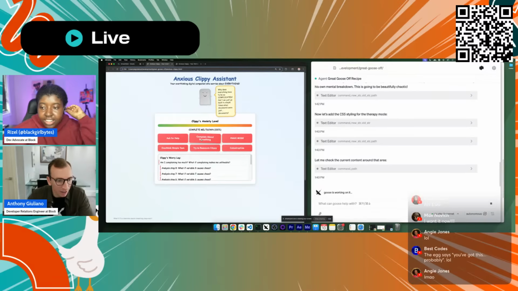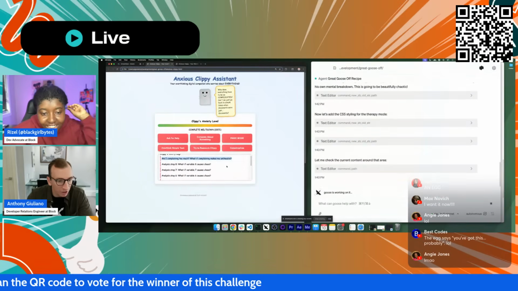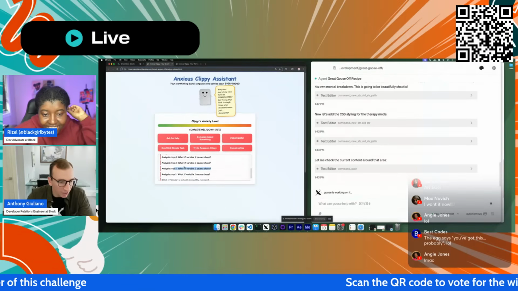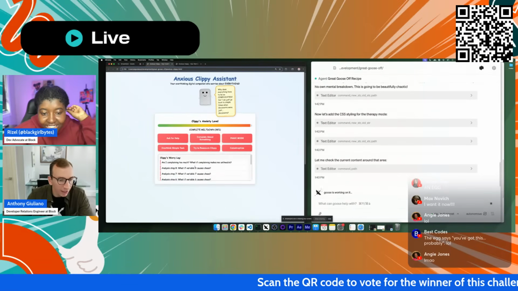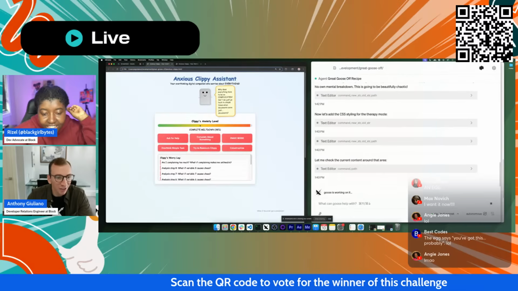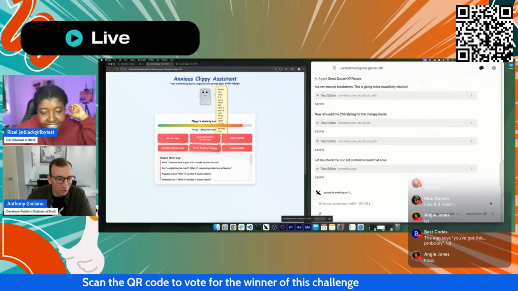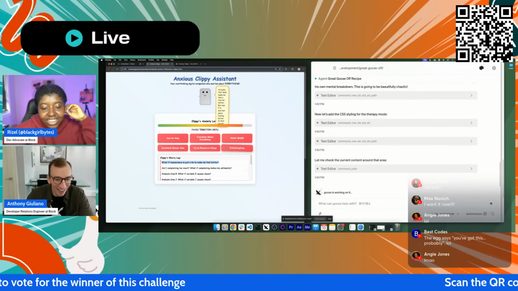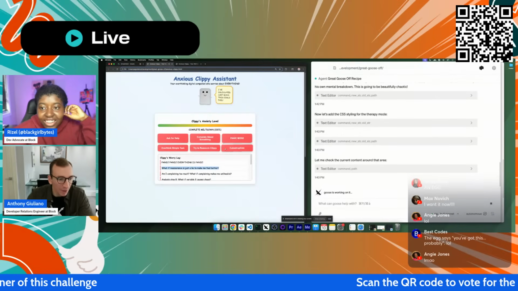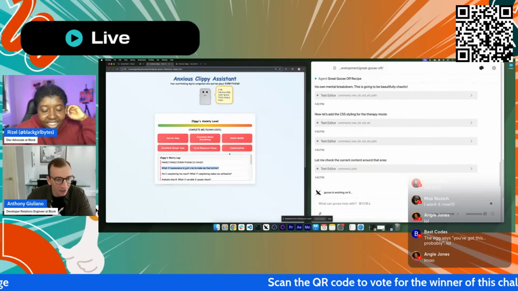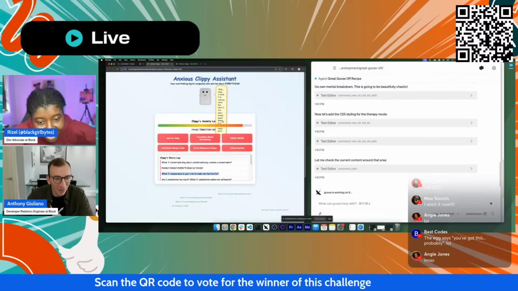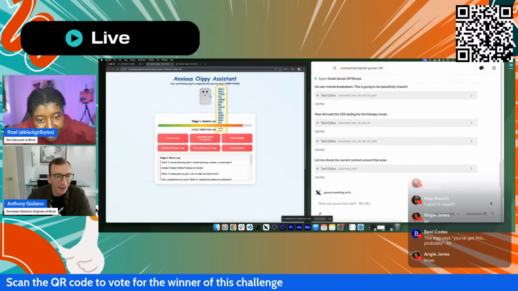It has Clippy's worry log, which I think is hilarious, and it was over-analyzing things before. So it has an anxiety level meter. I can try to reassure Clippy. What if reassurance is just a lie? And then my favorites are the panic mode with sounds included and catastrophizing as well. And then I guess he's got his thoughts up here too.